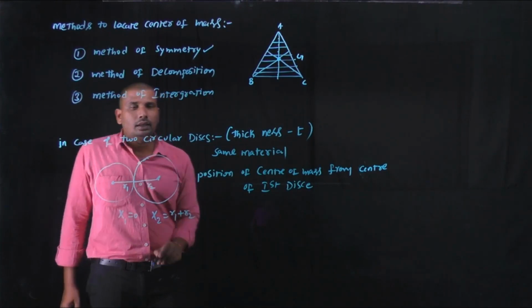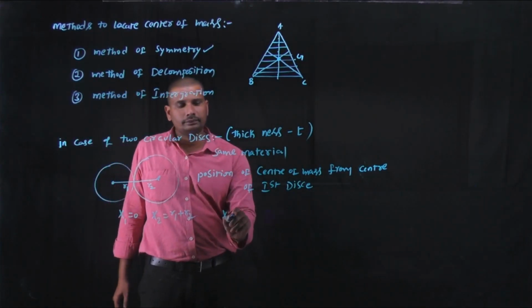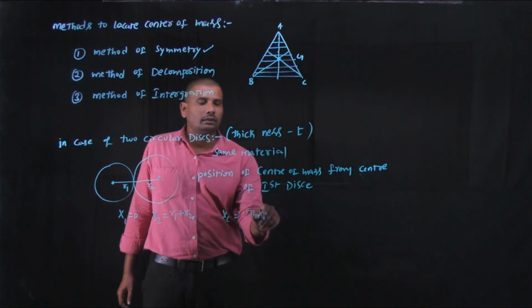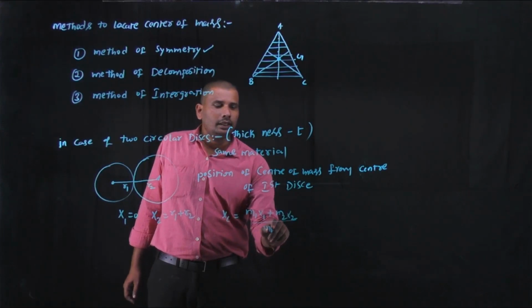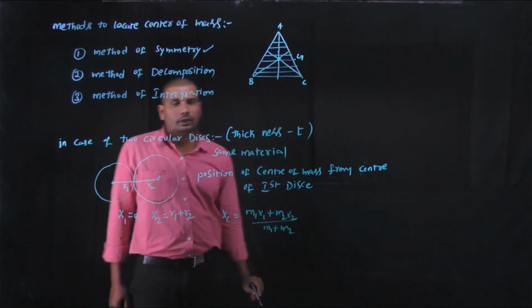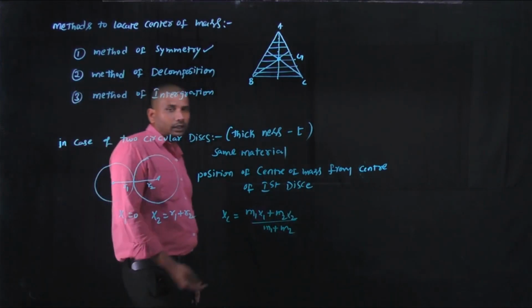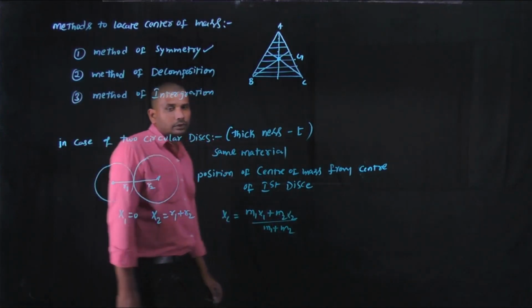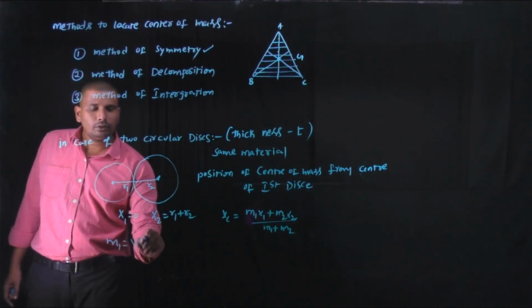Okay, we have the formula of the center of mass as m1 x1 plus m2 x2 by m1 plus m2. Now we have the values of x1 and x2, and what about the values of m1 and m2? Here mass is nothing but volume into density.